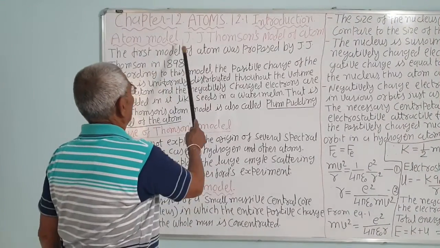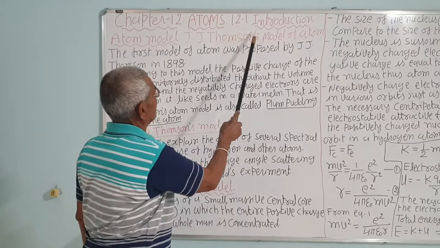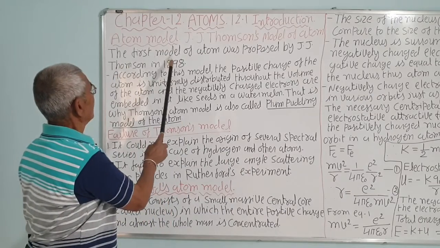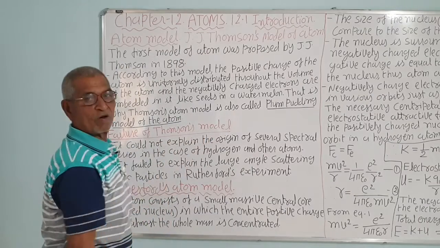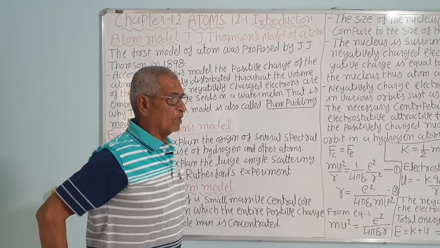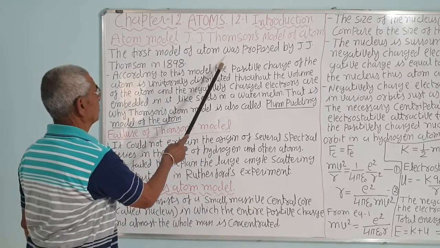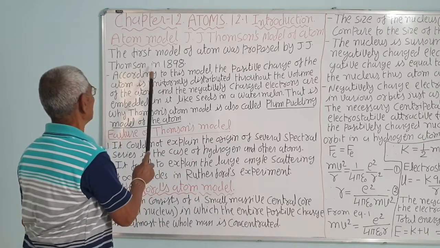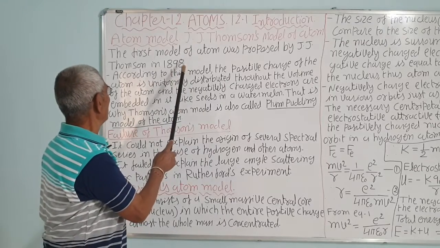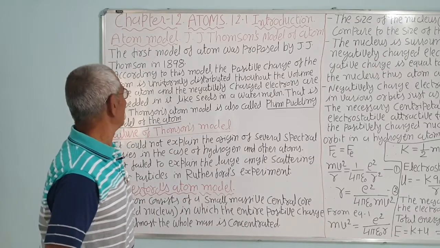The chapter 12, Atoms. 12.1, the topic, that is introduction. The atom model, that is J.J. Thomson's model of atom. J.J. Thomson was the first man to put forward the structure of an atom, that is, a model of an atom. The first model of an atom was proposed by J.J. Thomson in 1898, and this was popular up to 1911, that is about 13 years.